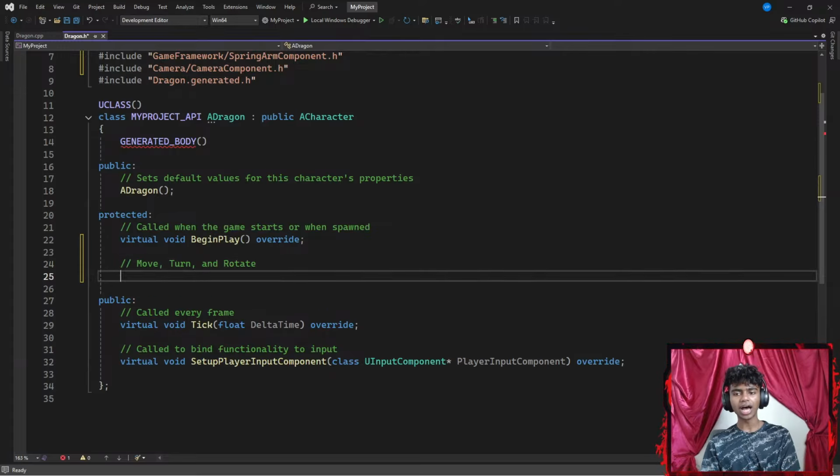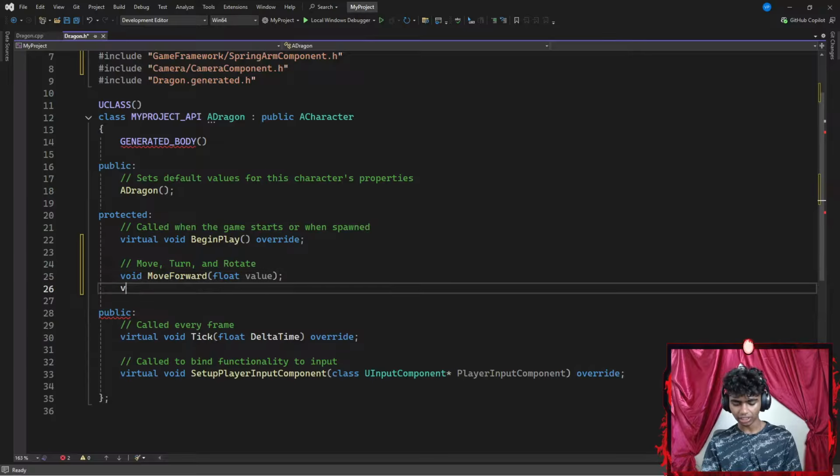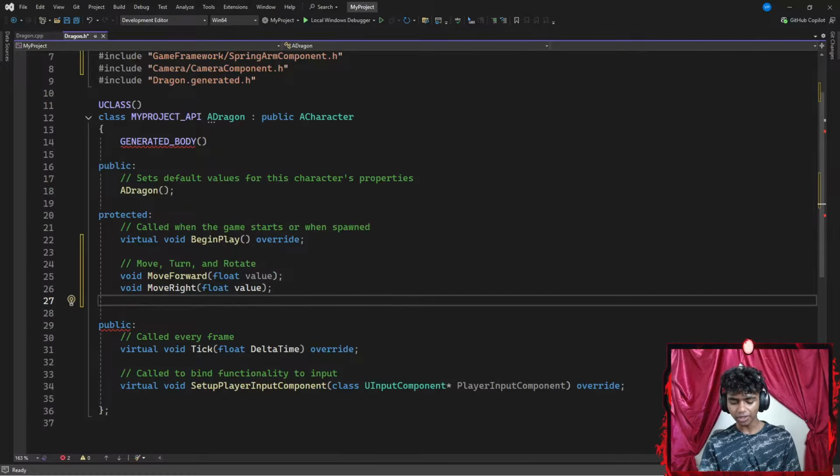There we go. So I'm going to be creating functions that help me move, turn, and rotate. The first method is going to be a void. I'm going to call this move forward, with a pair of parentheses that requires a floating point parameter of value, ending with a semicolon. Then I'm going to add another function called move right that requires a floating point parameter of value as well, ending with a semicolon.